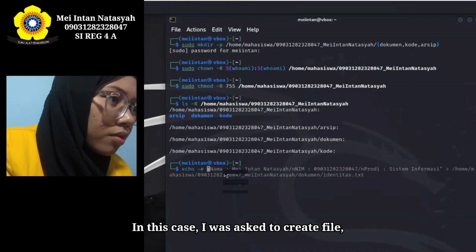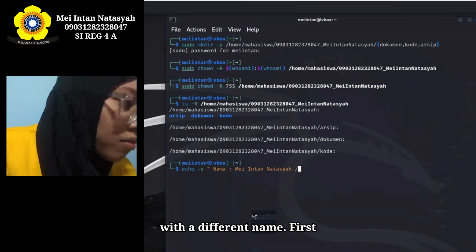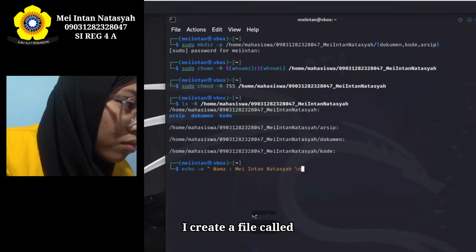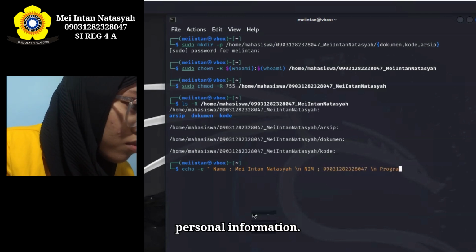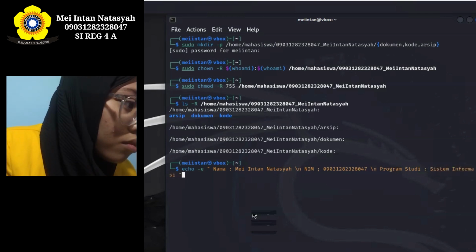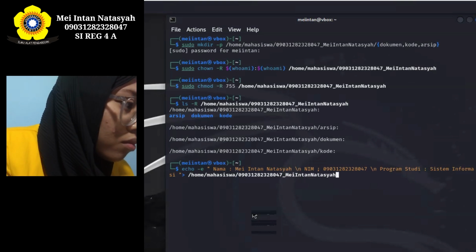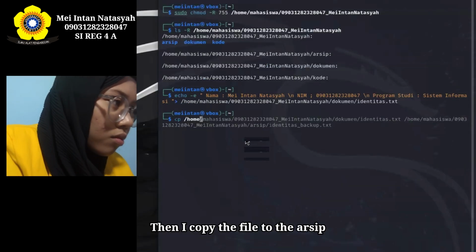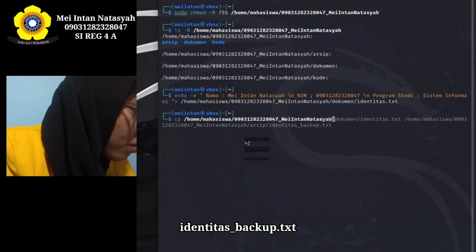In this case, I was asked to create a file, move it between directories, and copy it with a different name. First, I create a file called identitas.txt in the dokumen directory containing my personal information. Then, I copy the file to the arsip directory and rename it to identitas_backup.txt.